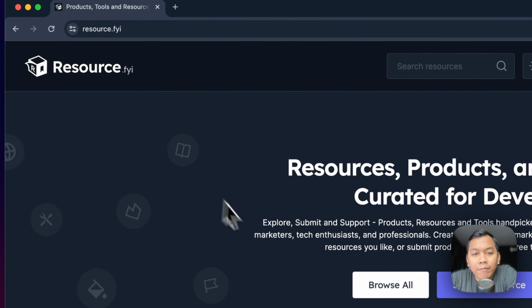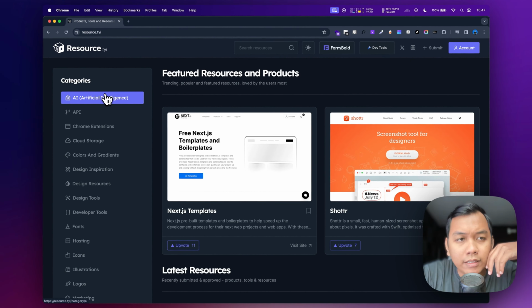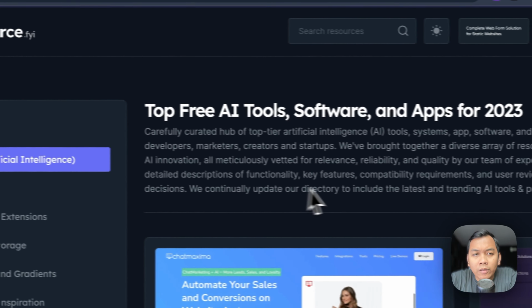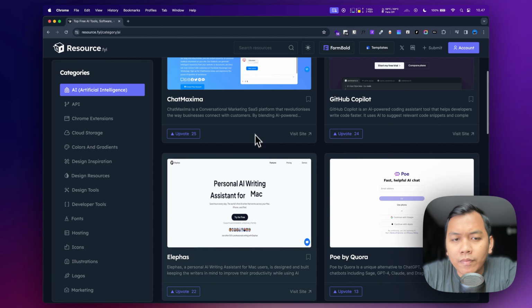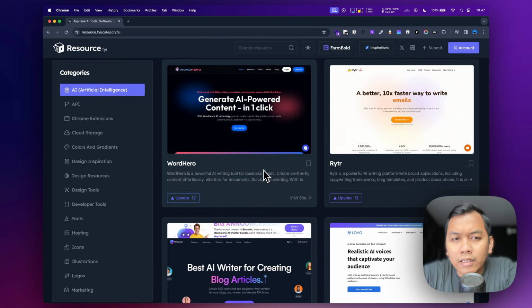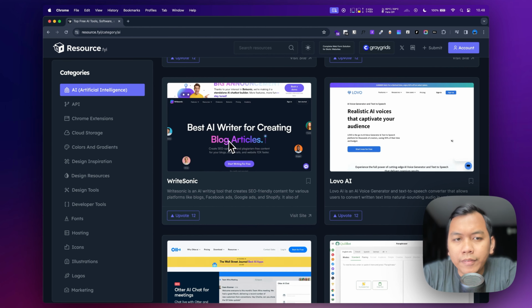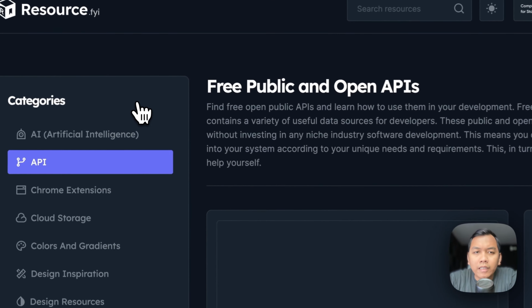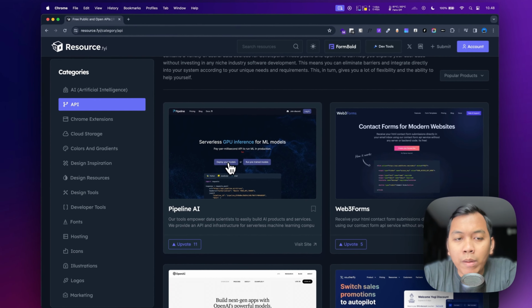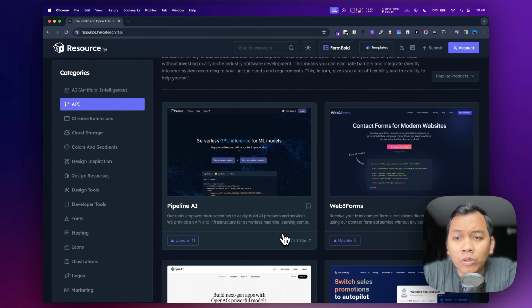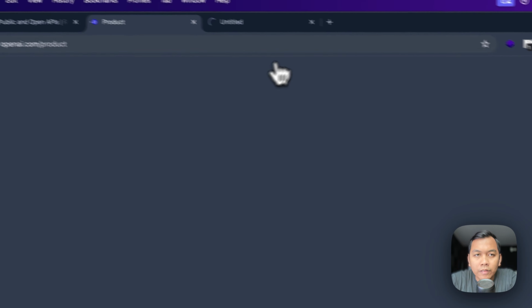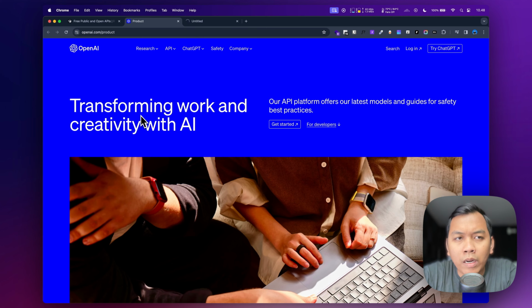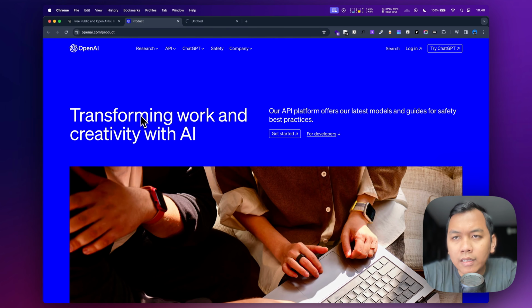And here on the left side we see categories. Let's press the AI category, top AI tools, software, and apps. We will see the product category of AI. And let's say API, we will see Pipeline AI. And to go to the product, we can just press this Visit Site. Let's say this one, so it will bring us to the OpenAI website here. We can just log in and sign up to this OpenAI website.